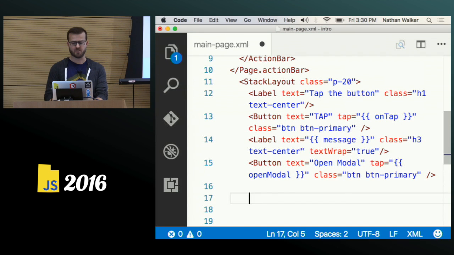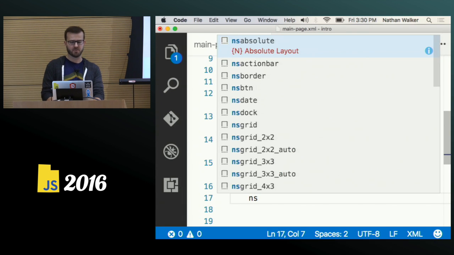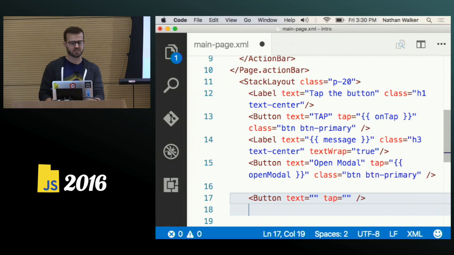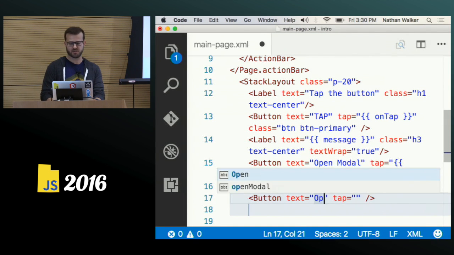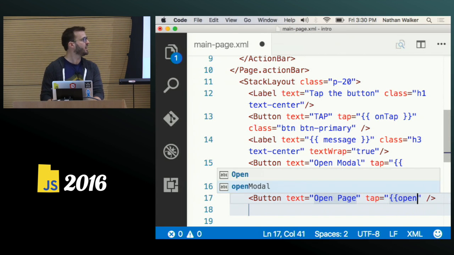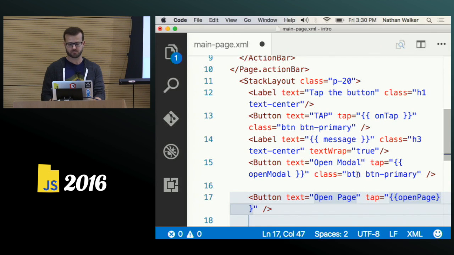And we're just going to add another button here. I use the NativeScript XML snippets that are available through VS Code, which I highly recommend. It makes this much, much easier. I'm going to just do an NS button. I'm going to give this open page. And we'll bind it to a new method that we're going to add called open page.